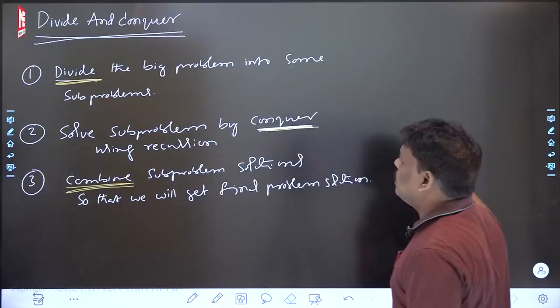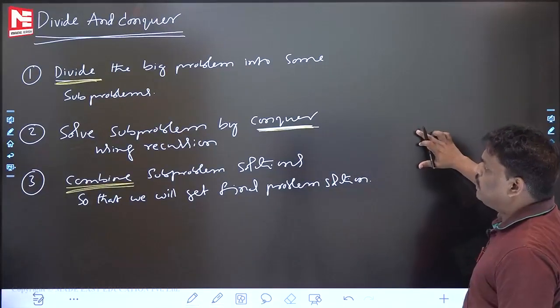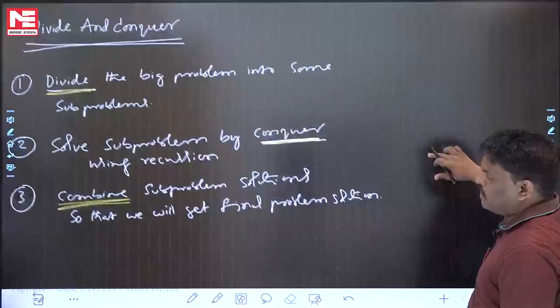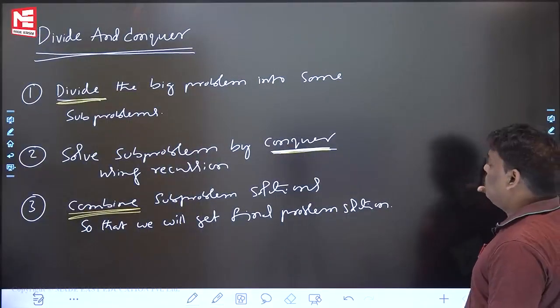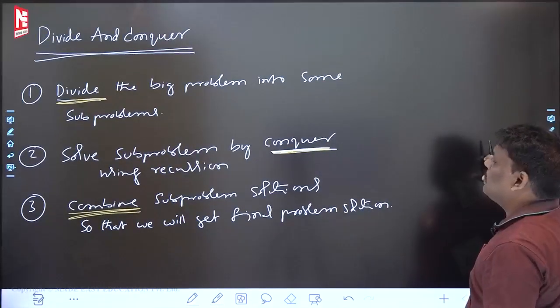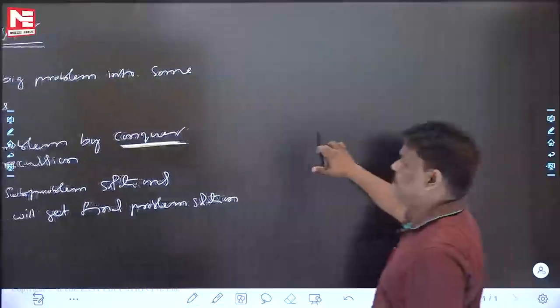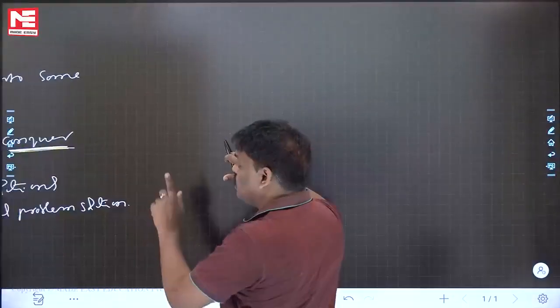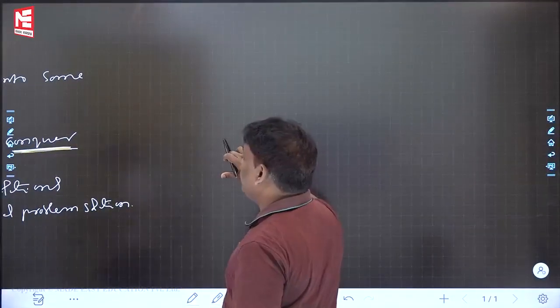So divide and conquer, right? Roughly, I already explained what divide and conquer is. These are the 3 steps. Now see this one: these 3 steps that I wrote, I will write this entire story in the form of an algorithm.